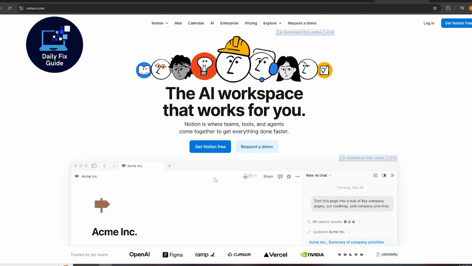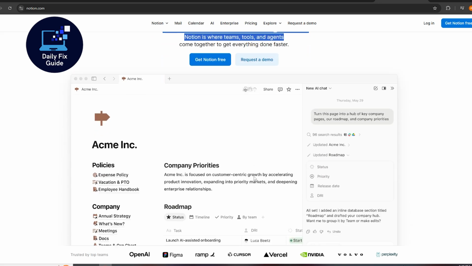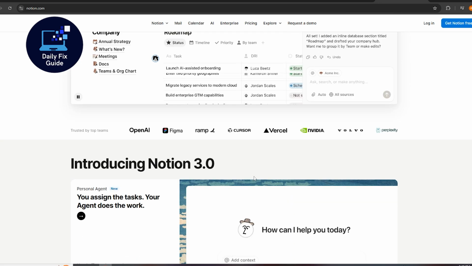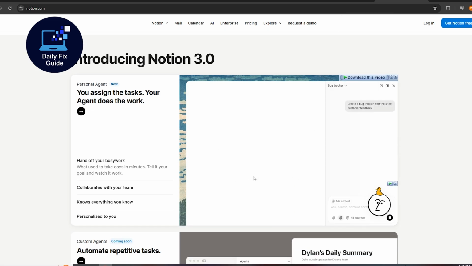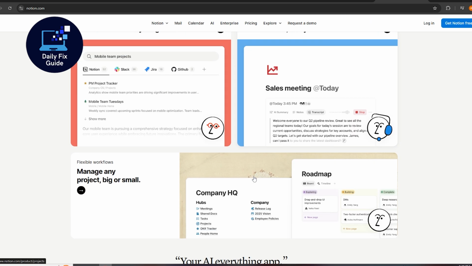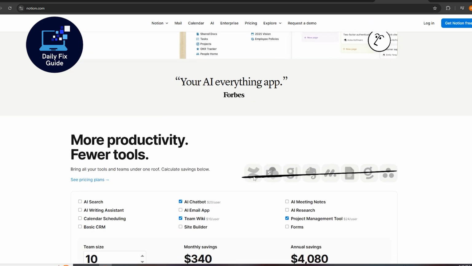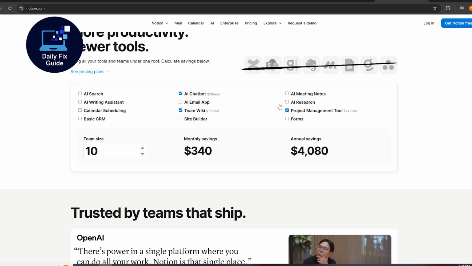Notion is a versatile all-in-one platform that combines notes, tasks, databases, and wikis in a single space. It allows users to create detailed pages for various projects, organize them using tags and links, and adapt the workspace to their needs. Although it may take some time to master, Notion excels in flexibility and ease of use.